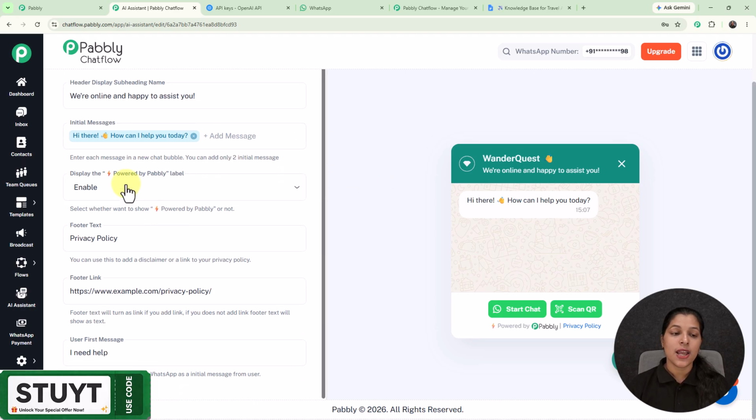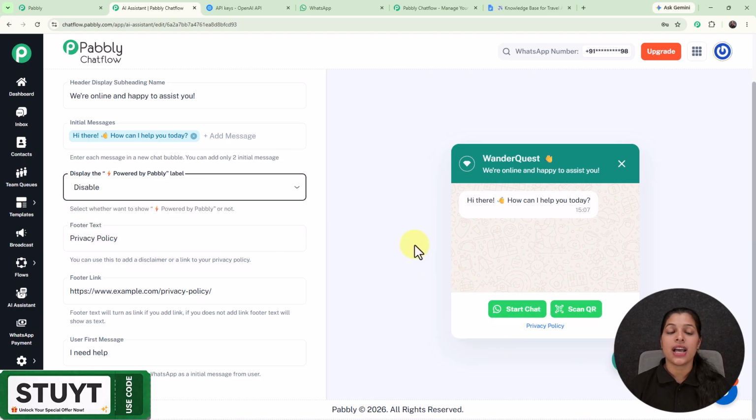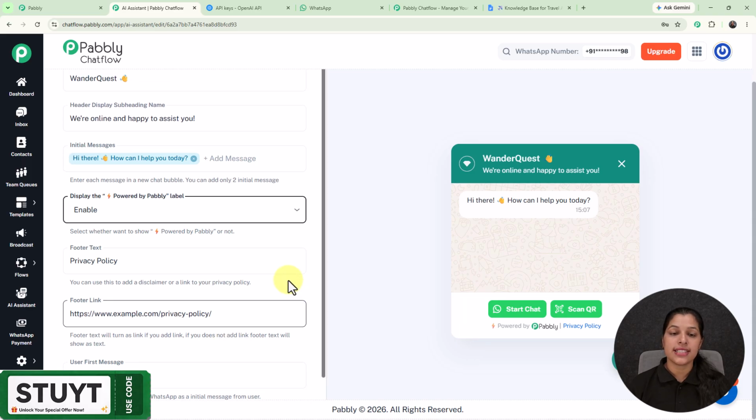And next, we are getting the option to display the powered by Pabbly label, which you can either enable or disable. Now let me disable it, and right here you can see that the powered by Pabbly label has disappeared, but I'm going to keep it enabled. And now we are getting the option for entering the footer text and footer link, so you can provide it over here. And at last, we are getting the option for entering the user's first message. So this is the message which will be sent to WhatsApp from the user's side.